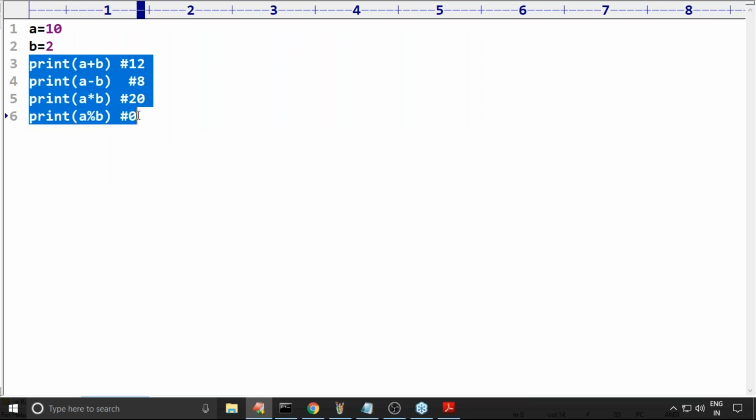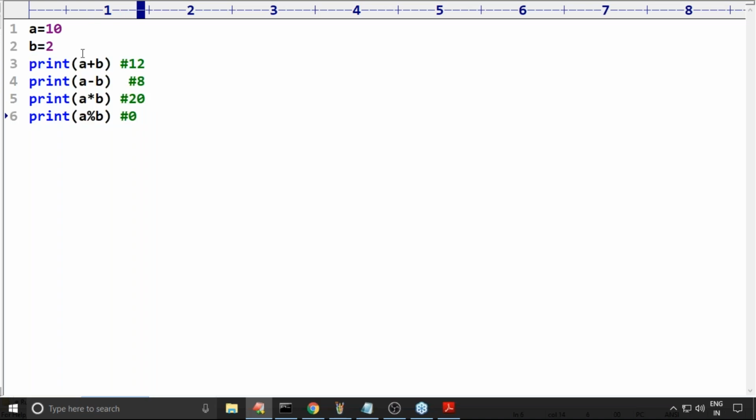Now my question is, suppose B is equal to 3. Please observe and tell what output we are going to get. 10 plus 3 is 13, 10 minus 3 is 7, 10 into 3 means 30. Next, 10 modulo 3, 10 by 3.